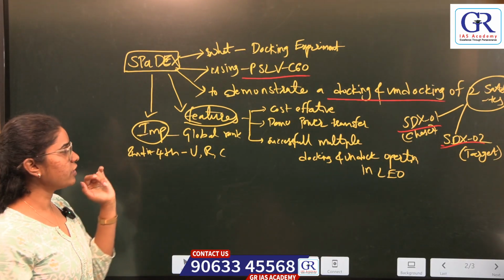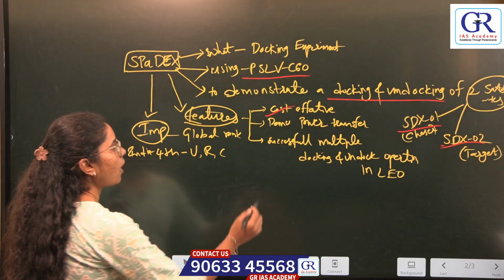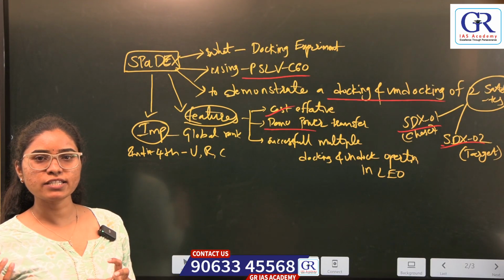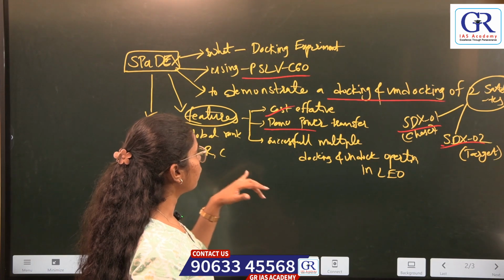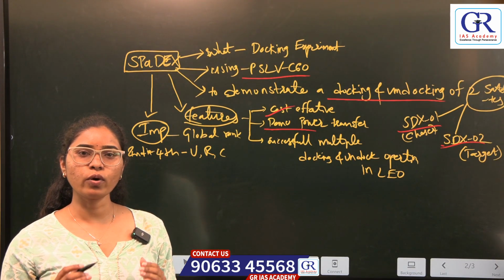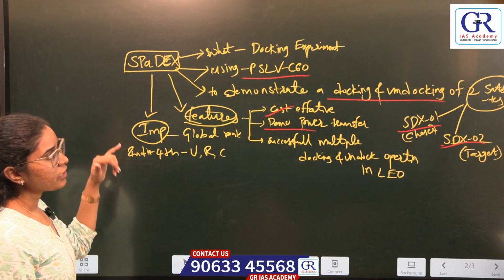Now coming to its features, it is primarily a cost effective one and it demonstrated power transfer from one satellite to another satellite, and SPADEX was successful in multiple docking and undocking operations in low Earth orbit.